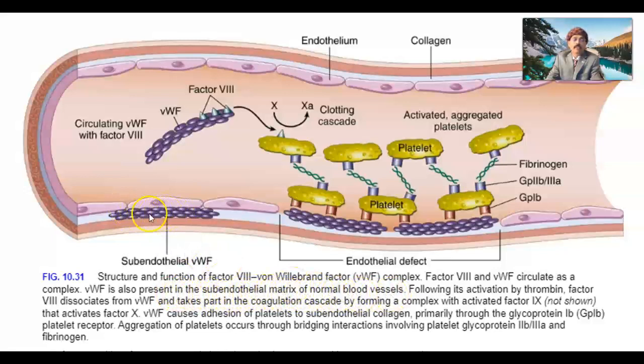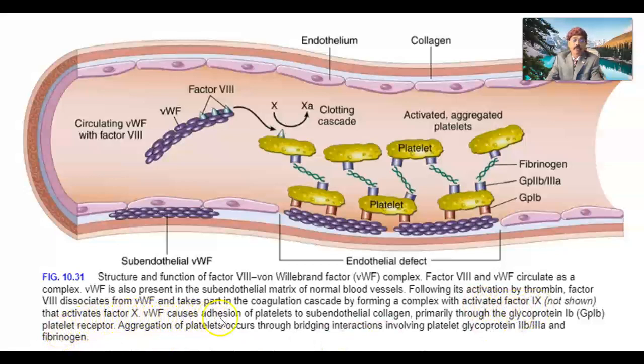Following its activation by thrombin, factor VIII dissociates from von Willebrand factor and takes part in the coagulation cascade by forming a complex with activated factor IX that activates factor X. So this separates out, and it helps in the cascade of coagulation.